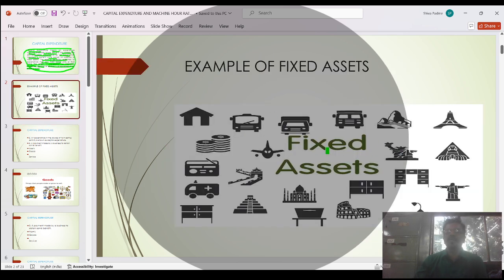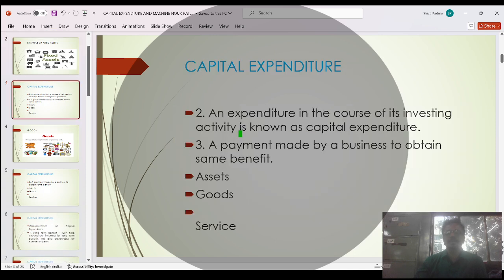These are examples of fixed assets: purchase of a vehicle, purchase of a factory, purchase of machinery. All these pictures show examples of fixed assets. Next, we will see which items come under capital expenditure. An expenditure in the course of investing activity is known as capital expenditure. Suppose you are investing your money in shares; that will give a future benefit.